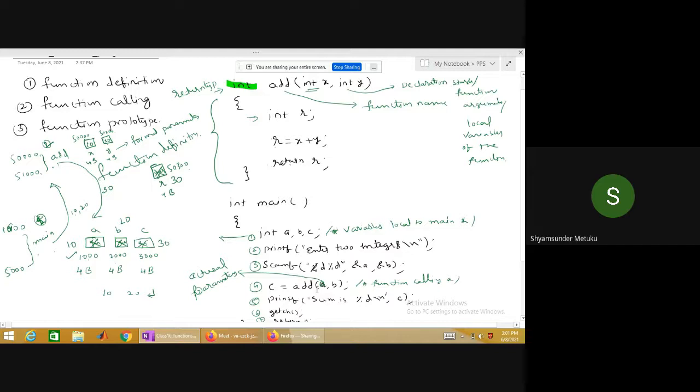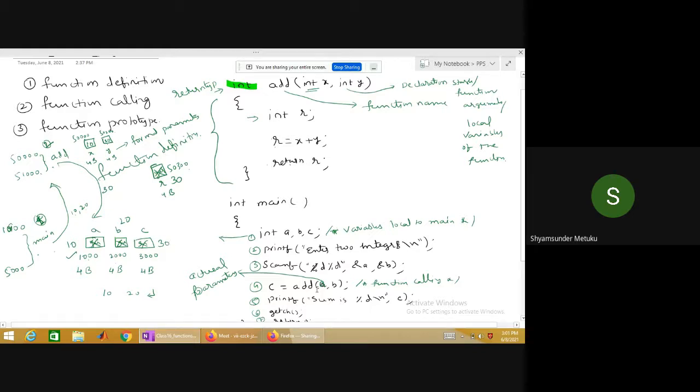Yes or no? Yes, sir. So if all the function definitions take place before the main, function prototypes are optional. Try to remember this point. Whereas if the definitions of the functions come after the main program, function declarations are compulsory. It's mandatory. Otherwise, you'll get a problem.